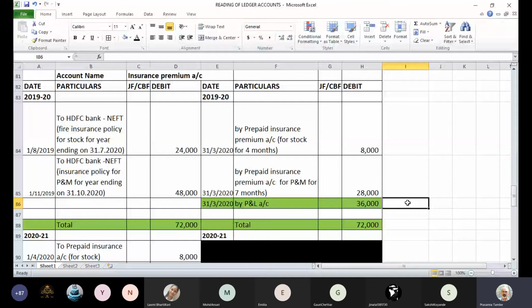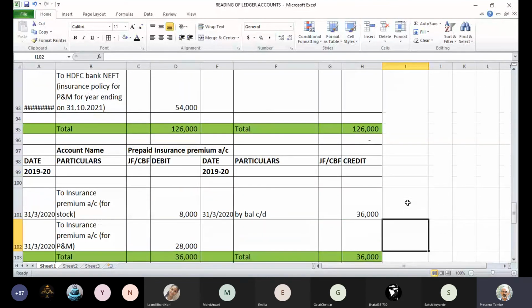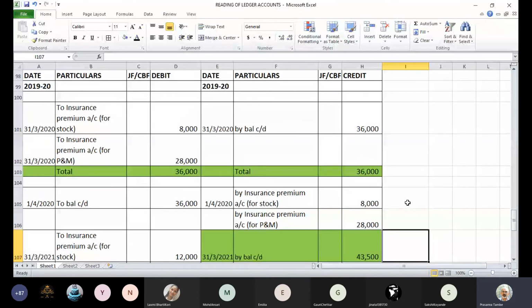Yes, sir. First year entries are clear. Now I'm going to take one more year for this account and we are going to see what happens in the next year. Now let us come to prepaid insurance. In prepaid insurance, second year if you see, we have carried forward this amount last year. We closed the account and we carry forward this amount. Now in second year what happens?